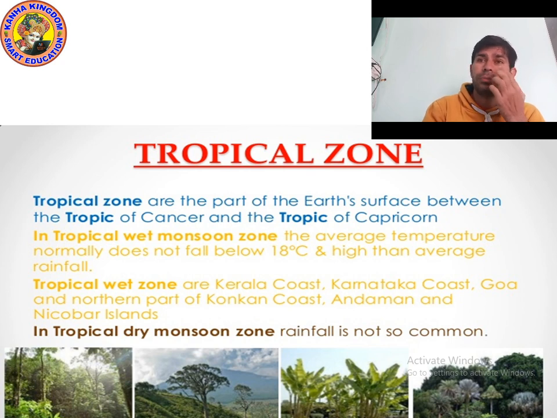In the tropical zone, there are two zones: tropical wet zone and tropical dry zone. Remember kids, the tropical zone is the area between Tropic of Cancer and Tropic of Capricorn. In the tropical wet zone the temperature never goes below 18 degrees Celsius and there is high average rainfall. But in the dry zone rainfall is not common; you will not see much rain. I hope you understood. It's very easy.